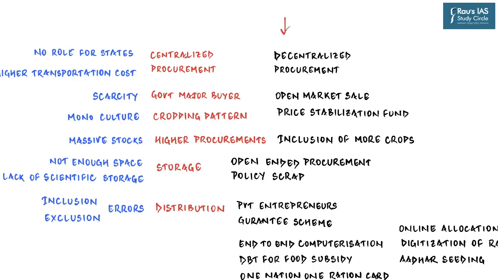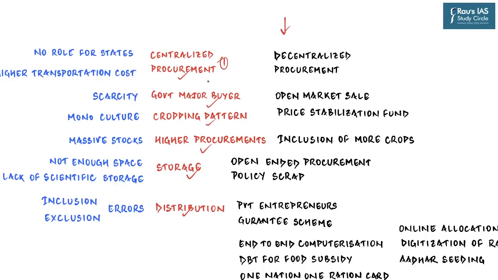And so whatever is written in red color is your problem with the PDS. Centralized procurement, government is a major buyer, so issues related to monopolistic tendencies, the changes in the cropping pattern which it has brought in its wake, higher procurements than needed, which then leads to lack of storage spaces, and then finally challenges with the distribution system. So these are the major challenges which the PDS is facing as of right now. And so let us now start with problem number 1, which is centralized procurement.